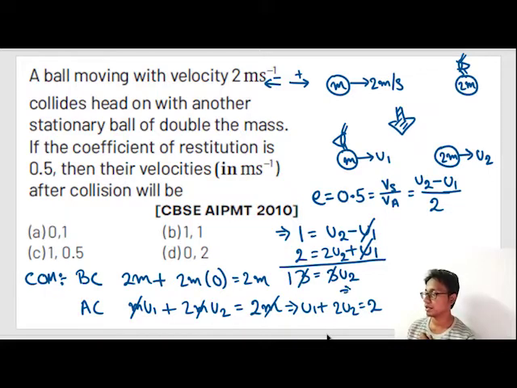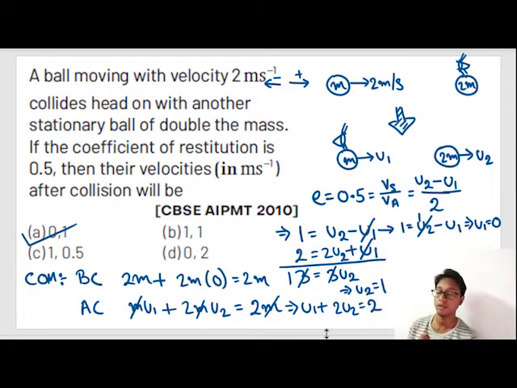Now by this equation we know that 1 is equals to u2 minus u1 and u2 is equals to 1. So what is u1? u1 is nothing but 0. So u1 is 0 and u2 is 1. So our option A is correct. This is how we found out both the velocities.